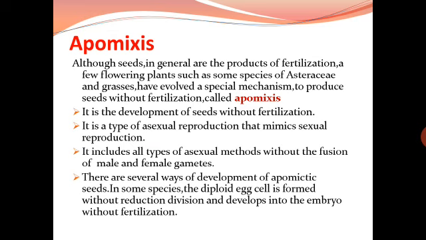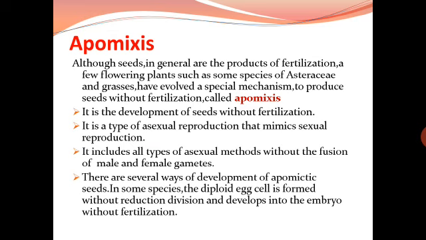He defined it as the process of asexual reproduction during which there is no nuclear fusion of male and female gametes. So it is the type of asexual reproduction that mimics sexual reproduction.